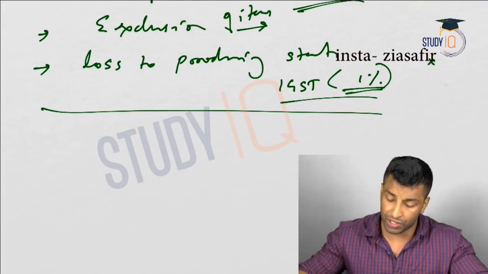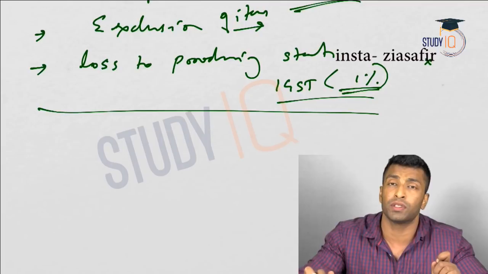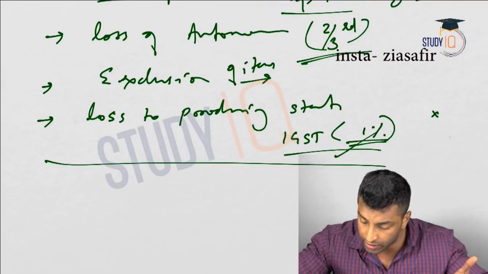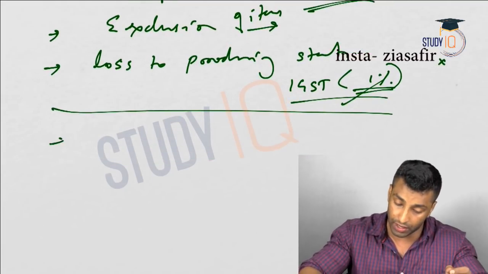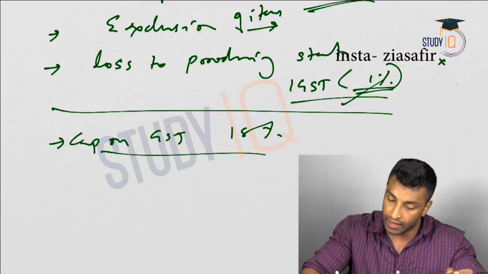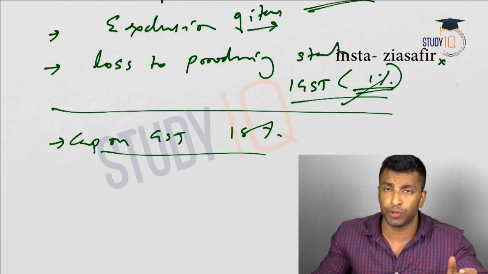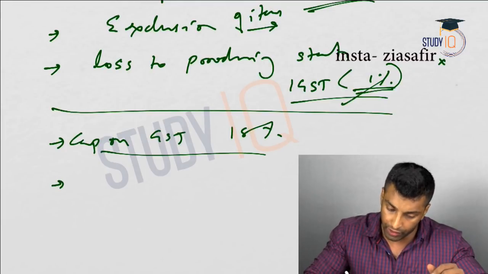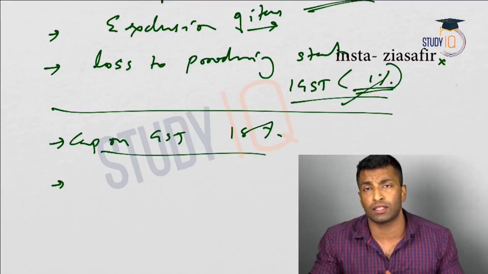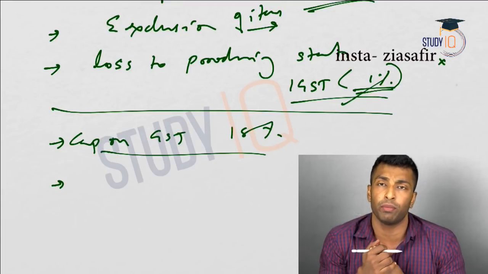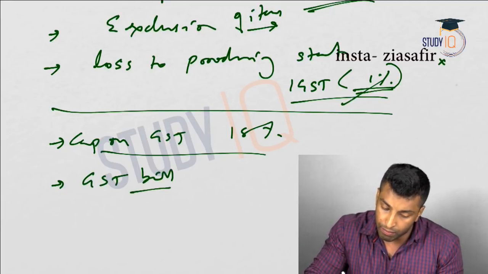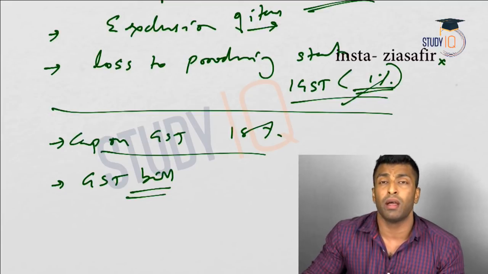Now some of the demands of opposition at that time was abolition of 1% tax on interstate trade, that we have already seen was abolished later because of the Congress opposition. Then cap on GST rate at 18%. Independent dispute resolution mechanism, we have already discussed that point. Alcohol, petroleum product to be included in GST. Why? Because if it is excluded, there won't be any uniformity, because you are claiming uniformity in case of GST, and if you are excluding this, there is no uniformity. Then GST bill will be a financial bill, not a money bill.